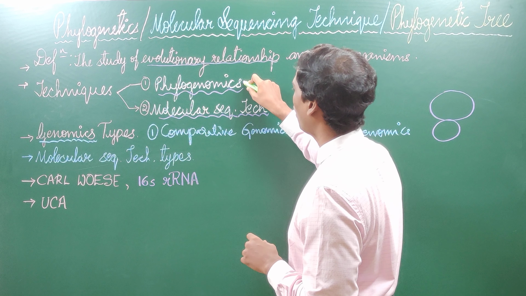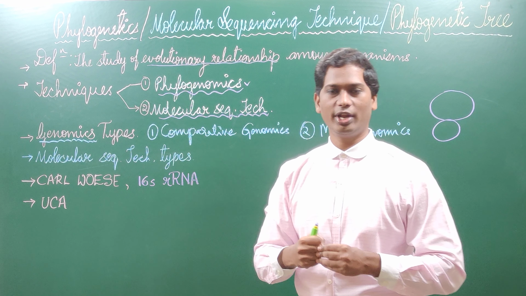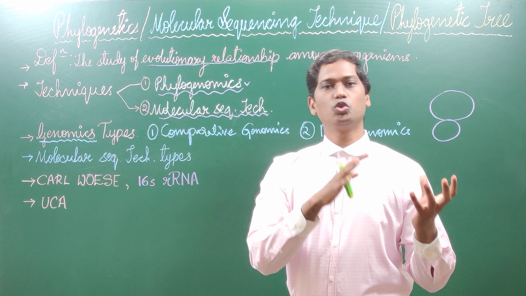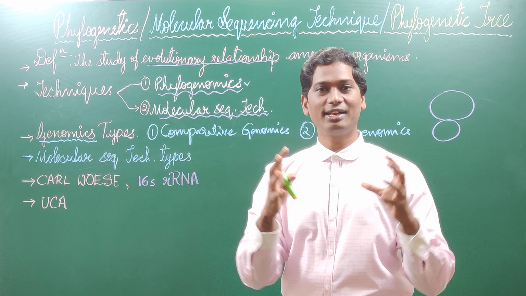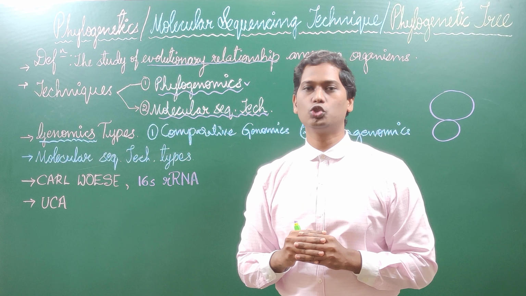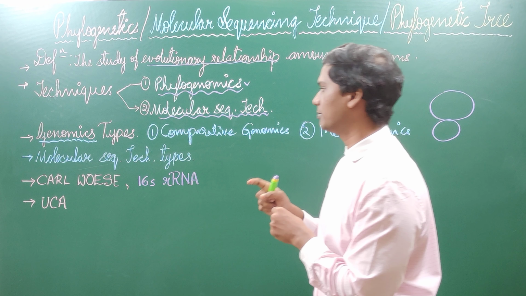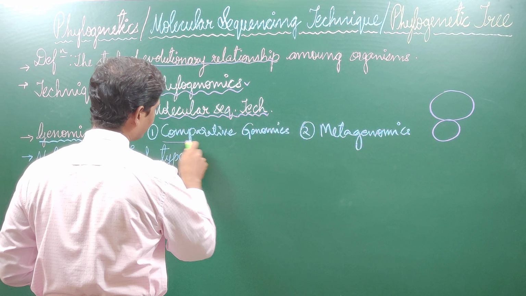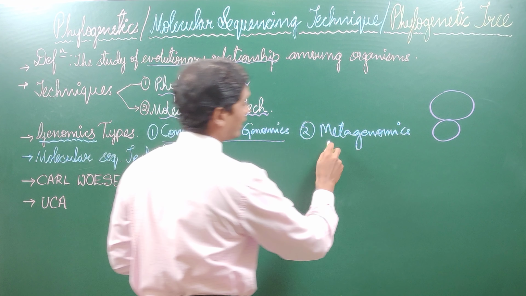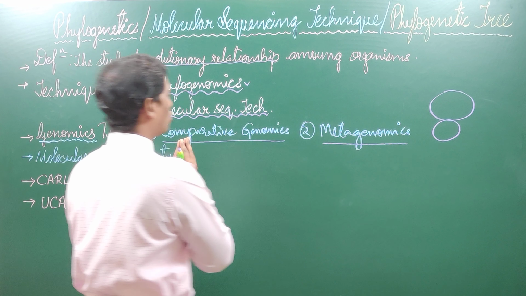Okay, let us understand what phylogenomics means. Phylogenomics means, students, if you employ genomics and study the evolutionary relationship among the organisms, that sort of study is called phylogenomics. In phylogenomics also we have two types. What are those types? The first is comparative genomics, and the second is metagenomics. Okay, let us first understand what comparative genomics means.